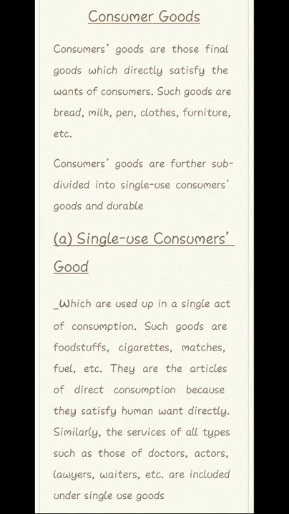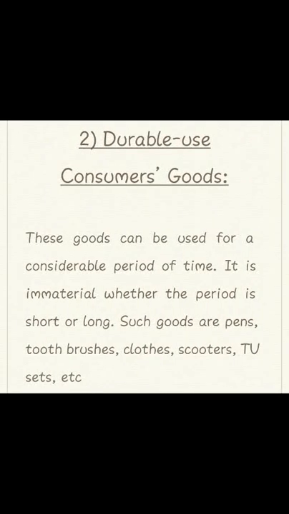Clear? Services are similar. Doctor service, teacher service: one time we use, next time we use again, but not the same service. So this one is single use.